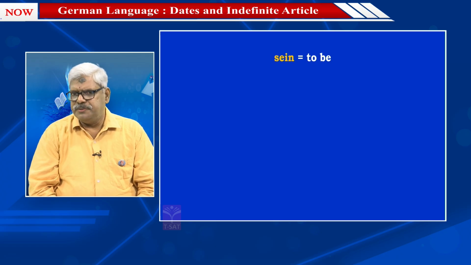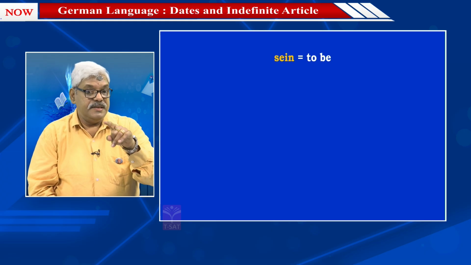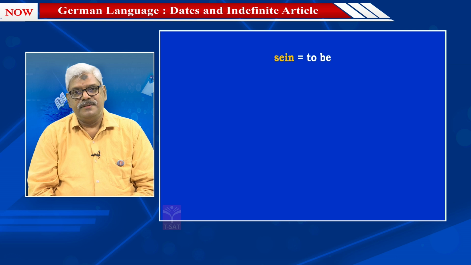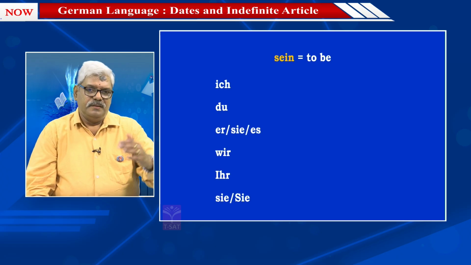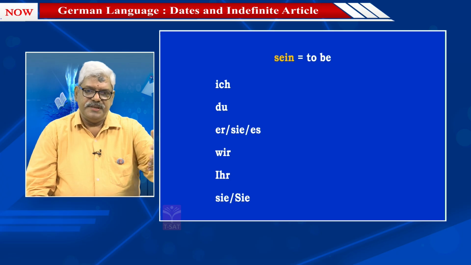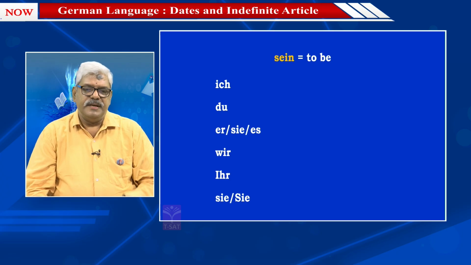So, a conjugation of the verb sein. Remember, earlier I had shown you some conjugations. Of course, this verb sein does not follow it. Even in English it does not follow the normal sort of conjugation. Let us see how. So I have ich, du, er, and so on, all the pronouns, and now let us see how the conjugations work.